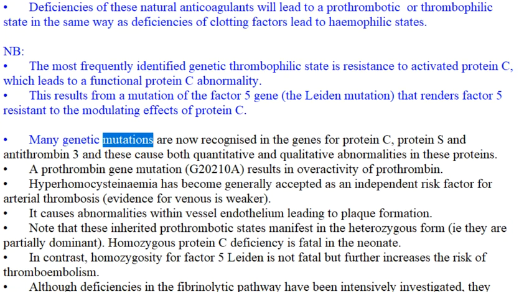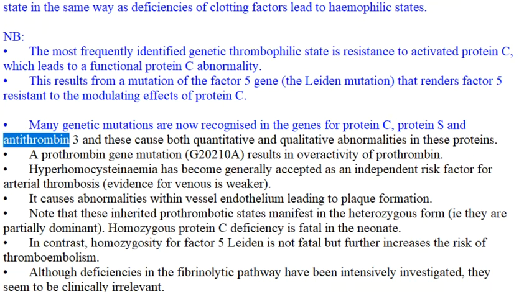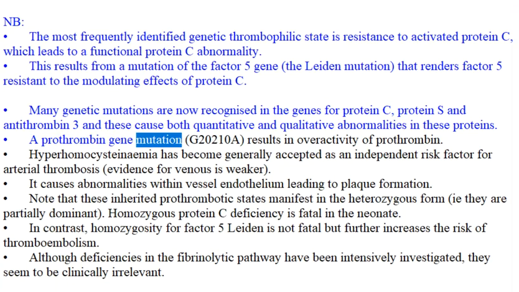Many genetic mutations are now recognized in the genes for protein C, protein S, and antithrombin 3, and these cause both quantitative and qualitative abnormalities in these proteins. A prothrombin gene mutation, G20210A, results in overactivity of prothrombin.